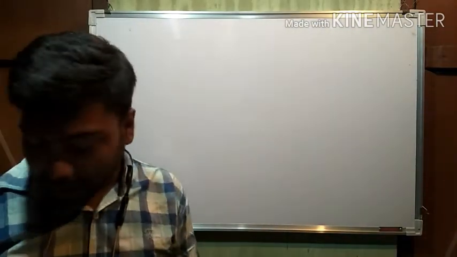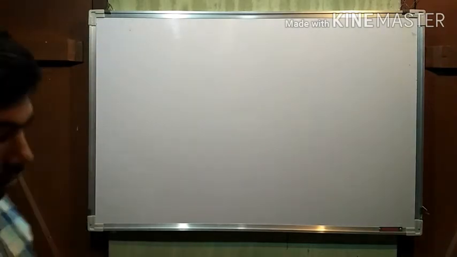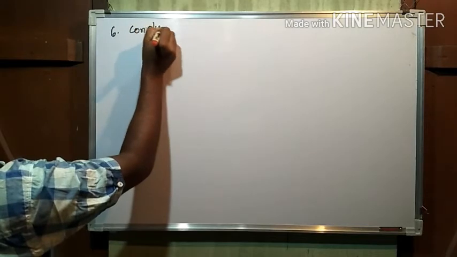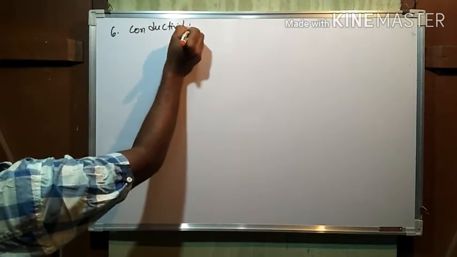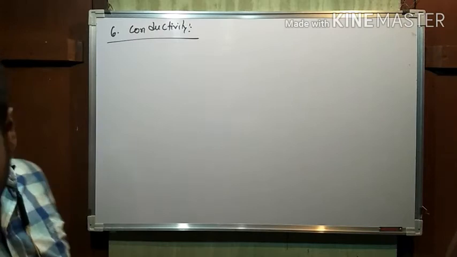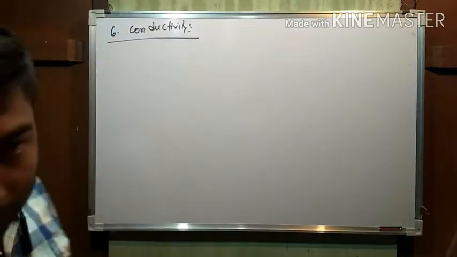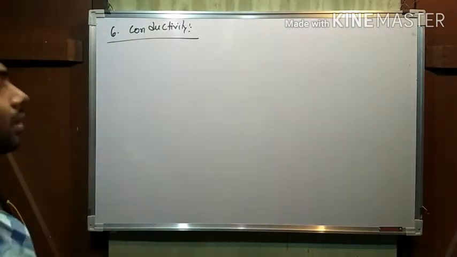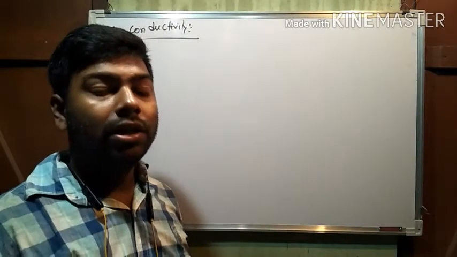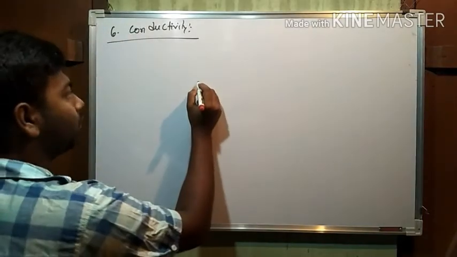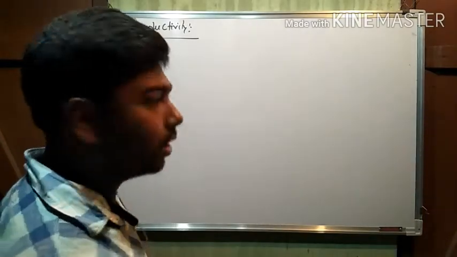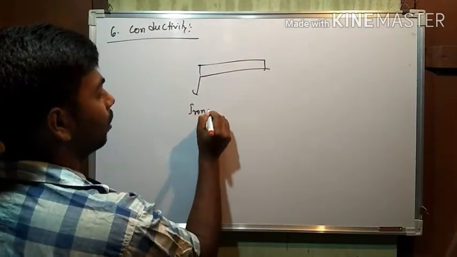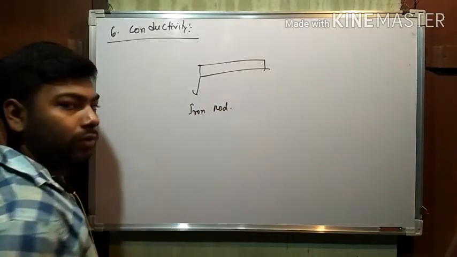The next property is conductivity. Now, what is conductivity? Conductivity signifies the transfer of heat and electricity. Conduction means transfer from one position to another. Suppose we have taken an iron rod.